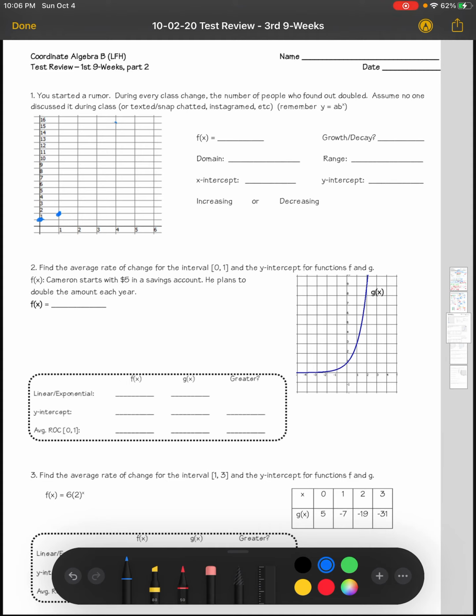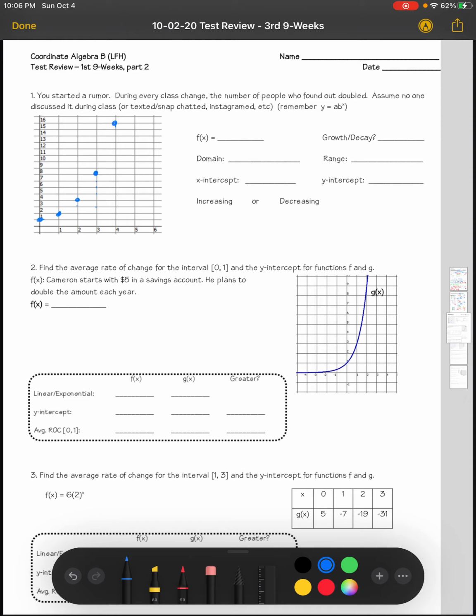First class change, it was 2 people. The second class change, it was 4. Third class change, it doubled from 4 to 8. And then the fourth class change to 16.